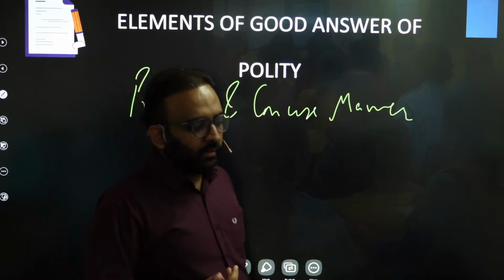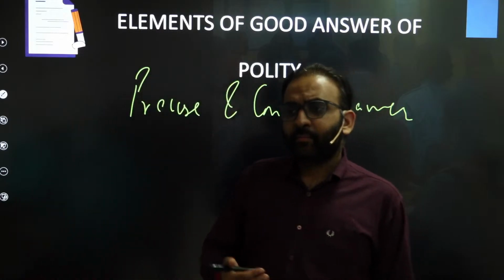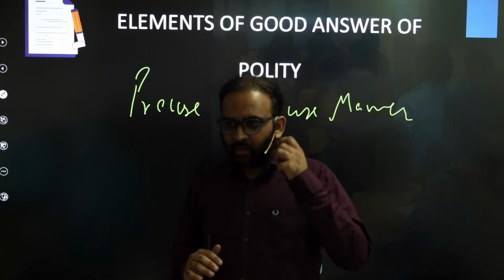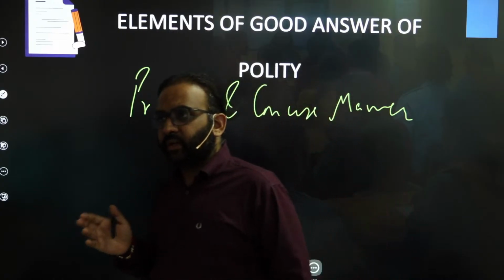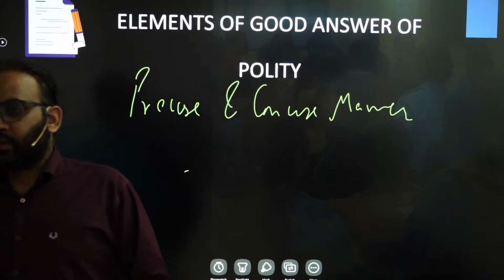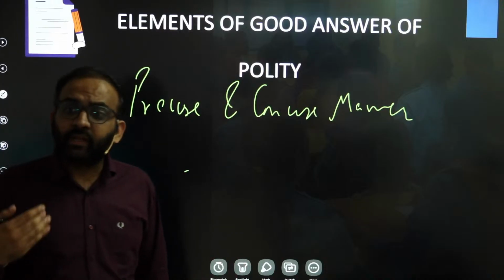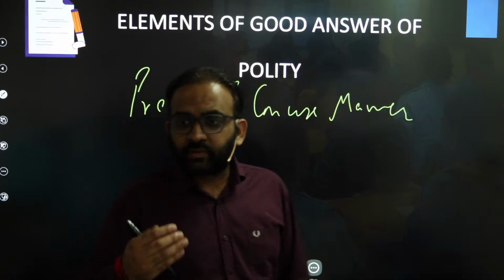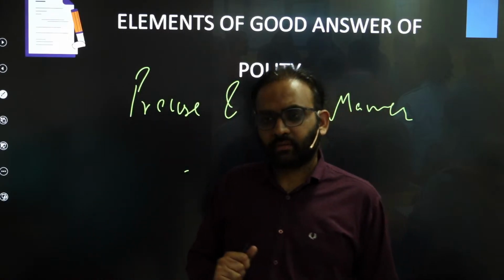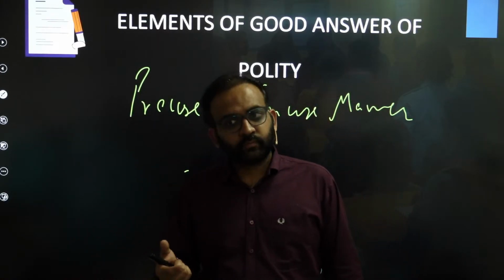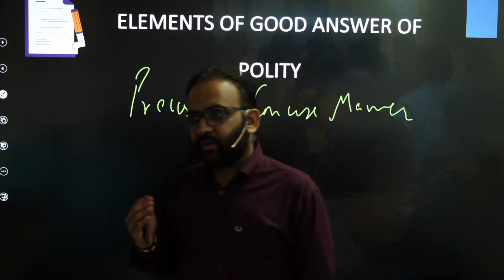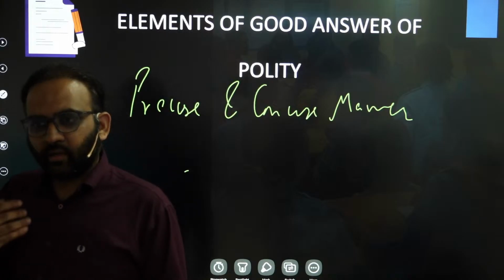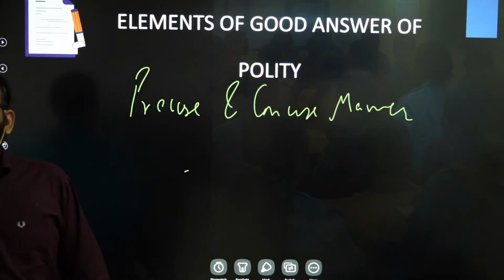Concise means whatever you are writing should be written in minimum words possible. Right? And that's very important, precise and concise. Because UPSC in its notification itself mentioned that credit will be given to the answers which are written in precise and concise manner. Credit means marks. Right? So do not waste examiner's time in writing unnecessary stuff or over-elaborating your point.